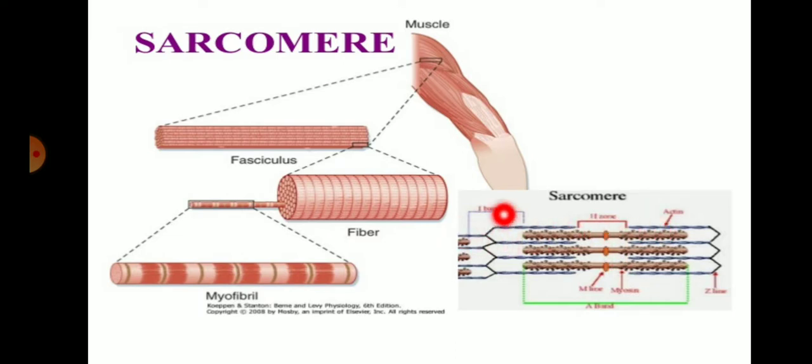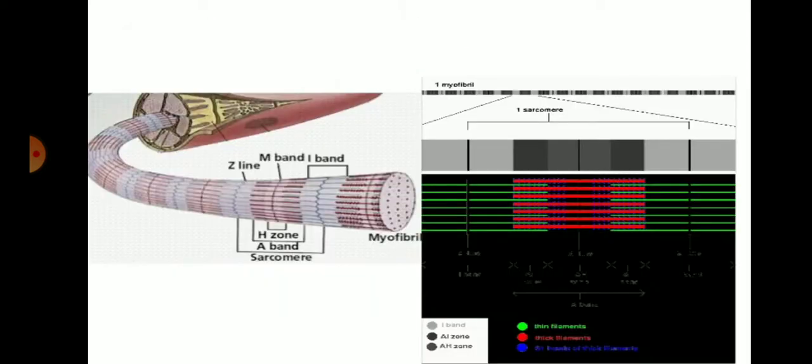So all these proteins are required for the formation of the sarcomere, and a number of sarcomeres form the myofibril, a number of myofibrils form the muscle fiber, and a number of muscle fibers form the fasciculus, which forms the muscle of the organism's body. So this is the structure of the muscle fiber, that is myofibril.